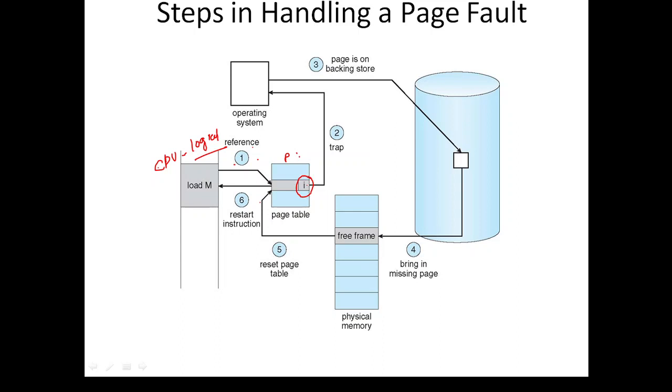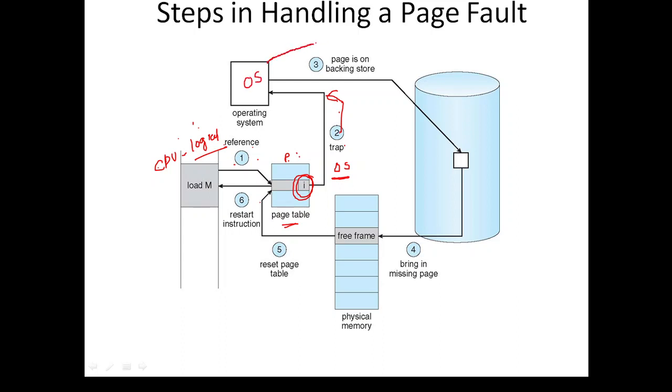Invalid means now the control will transfer to the operating system. Till here the control is under the CPU. The CPU generated a logical address. We checked that address in the page table, but we find that the page is invalid, meaning the page is not in the main memory. Then the CPU will transfer its control to the operating system. When the control is transferred, the operating system generates a trap. So here the trap is generated.